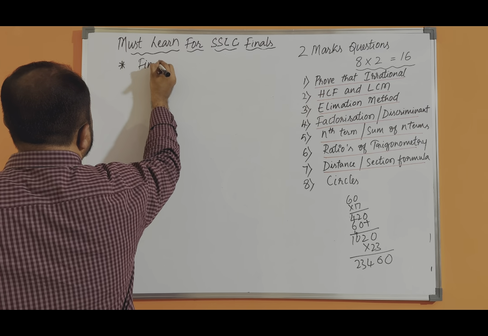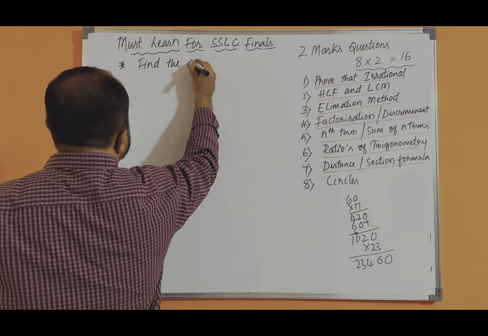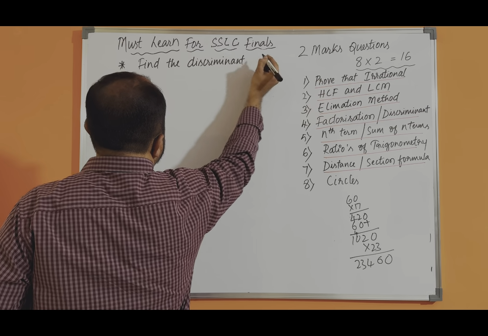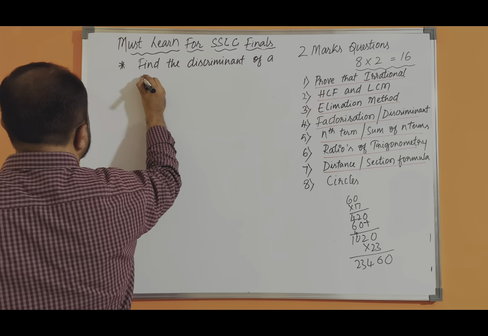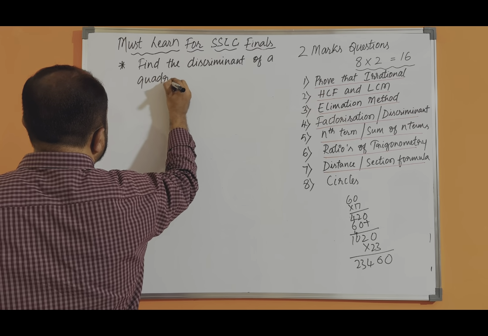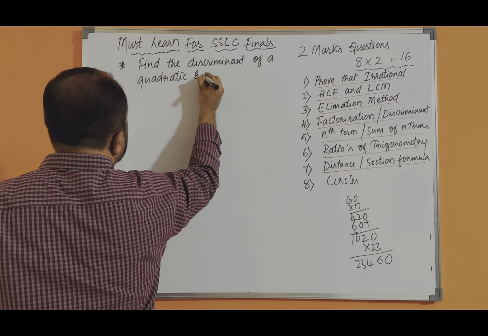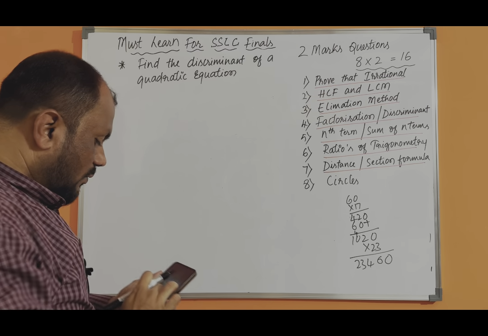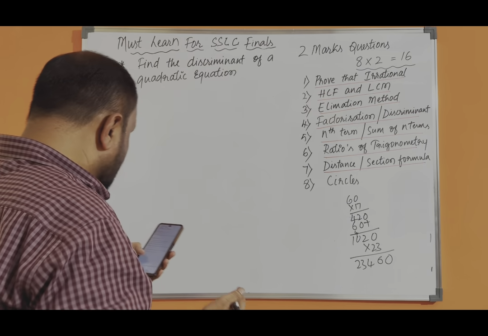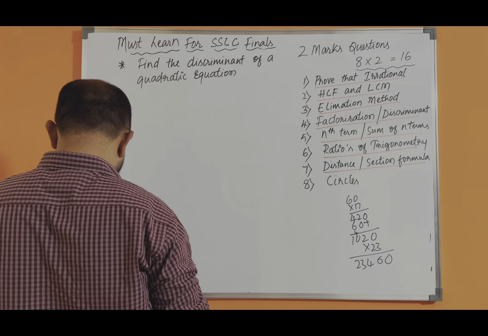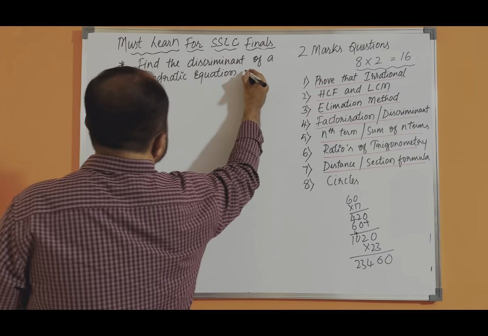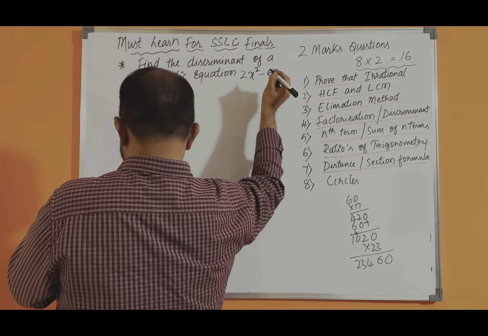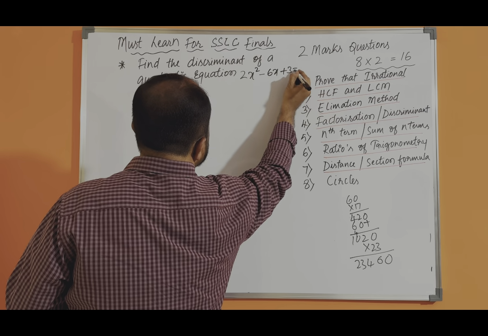Find the discriminant of. So randomly I am choosing one quadratic equation from your model paper only. 2x square minus 6x plus 3 is equal to 0.